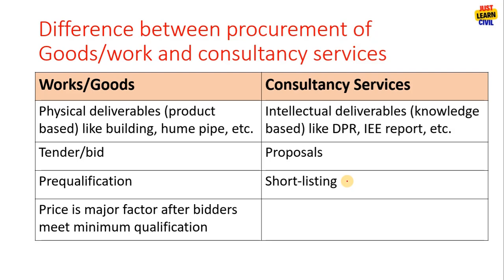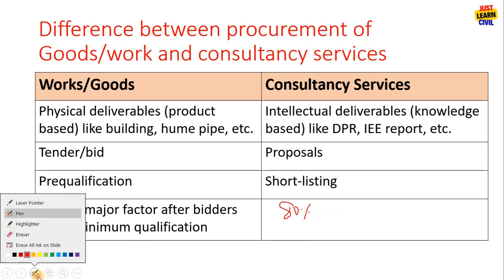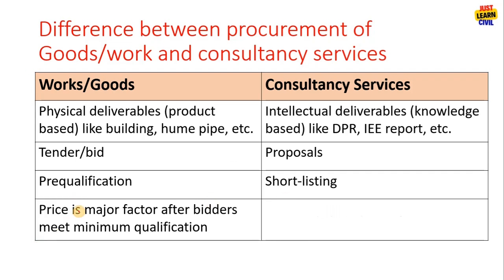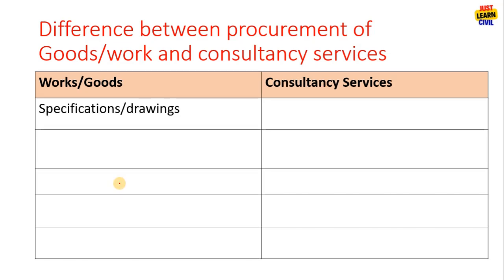Price is the major factor in goods and works purchase. We mainly hire those who have bid the least price, but in consultancy services we do technical requirement 80% to 90%, and the remaining is only financial. So quality is the major factor in consultancy services.